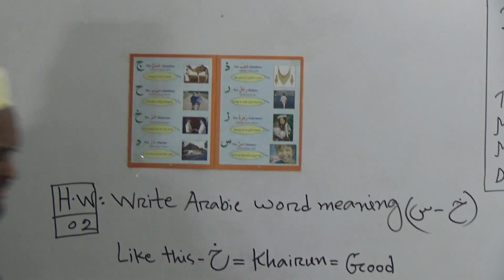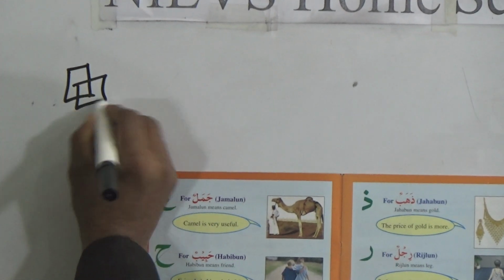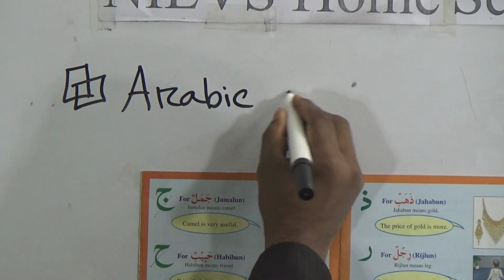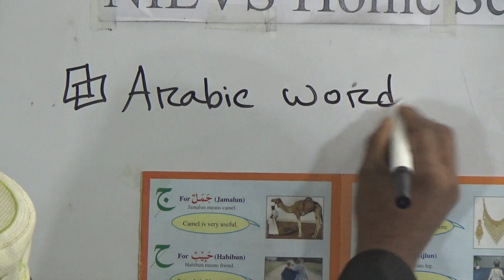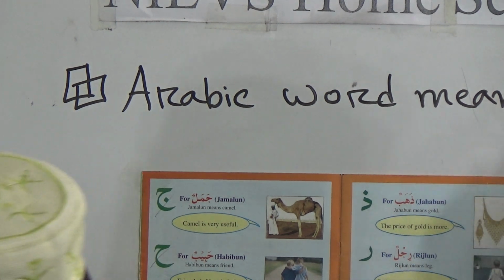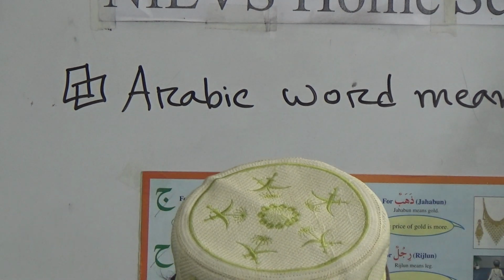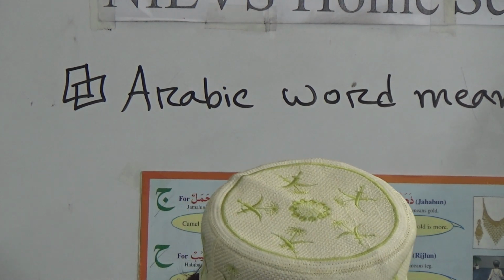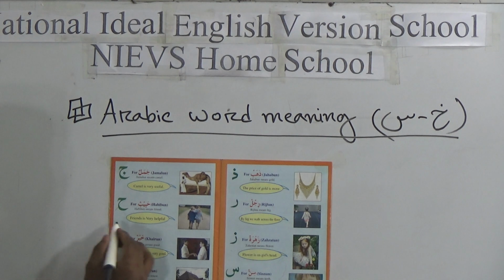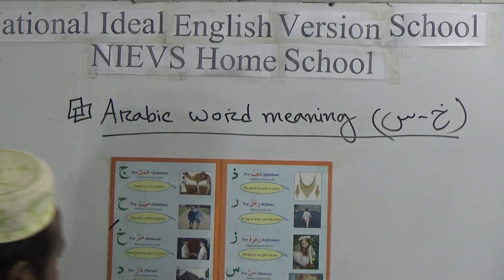Arabic word meaning. This is the headline of this. Today's topic is Arabic word meaning, Kha to Sin. This is today's topic, and today we will start from here, Kha to Sin, inshallah.